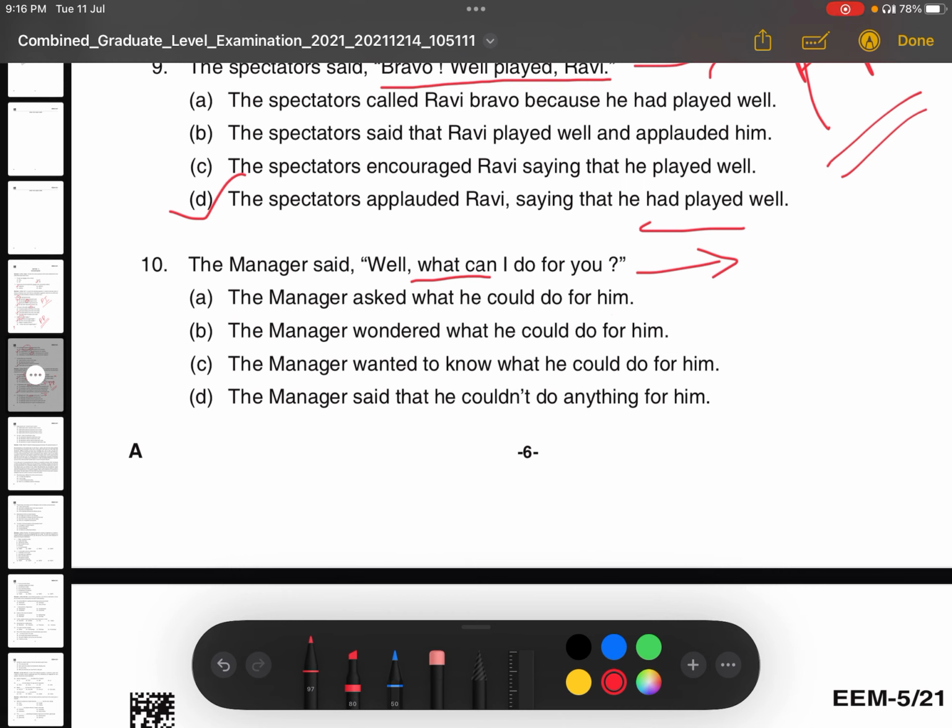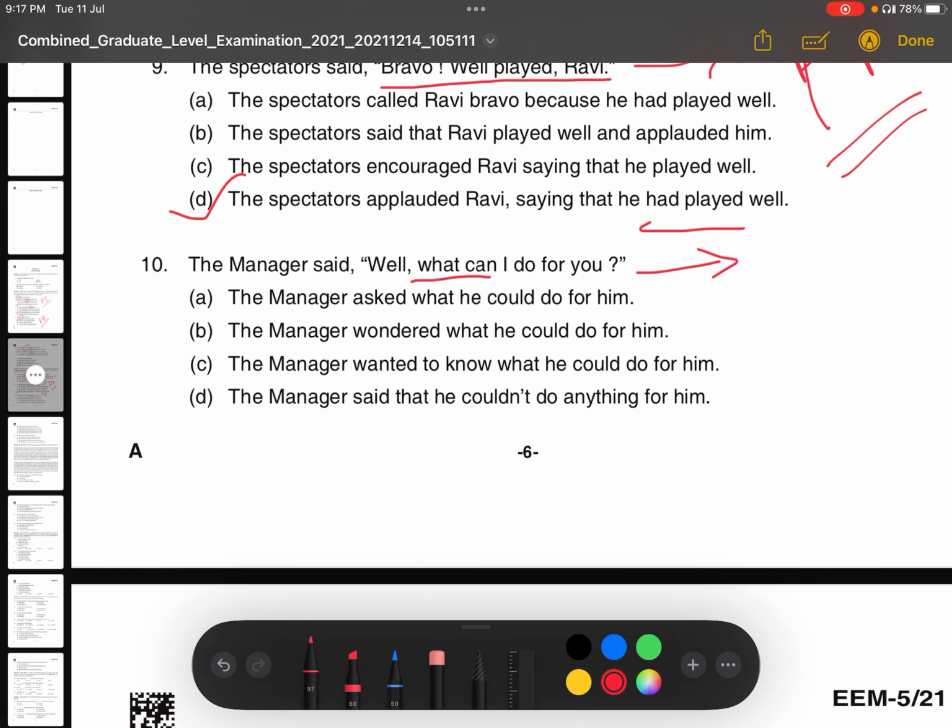Like, it means the interrogative should be changed. So how do you change interrogative to assertive? This is simple. After WH in interrogative we use a verb. Similarly, in indirect speech or assertive, what do we do after WH?